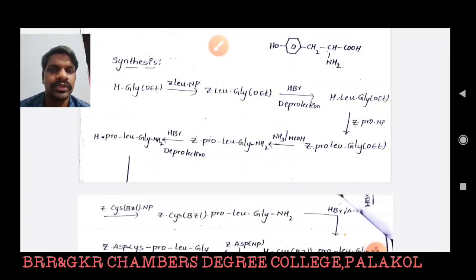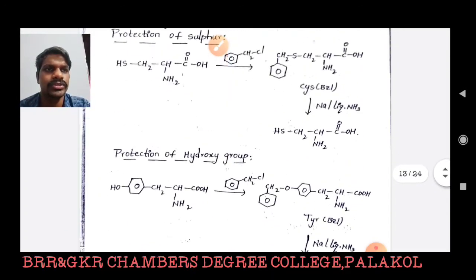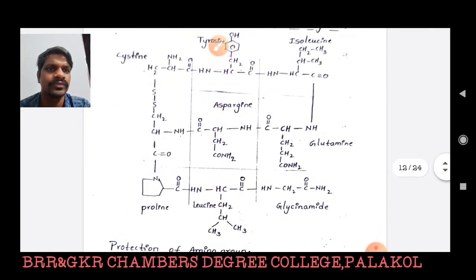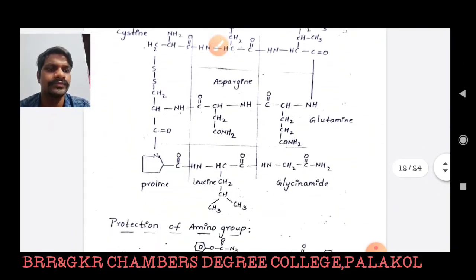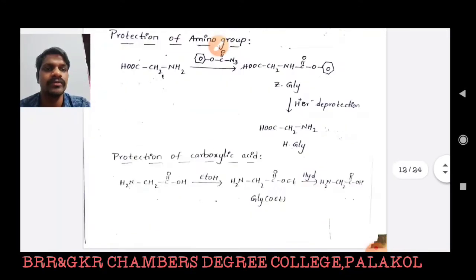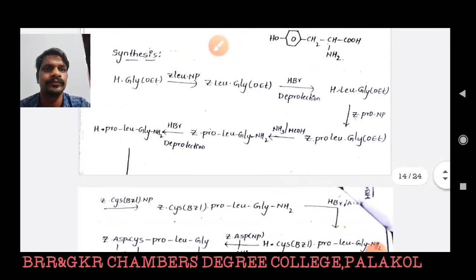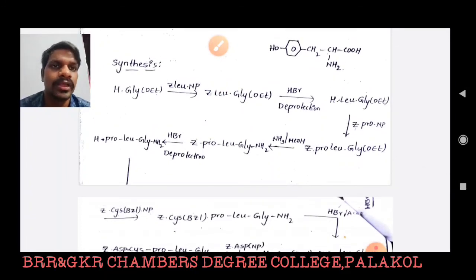Now in the structure of oxytocin, the imino group of glycine is attached with the carboxylic acid of leucine. So that is why we use Z-leucine-NP.